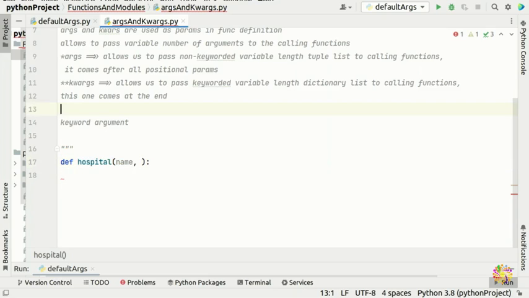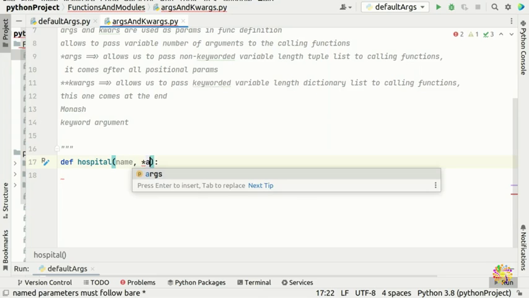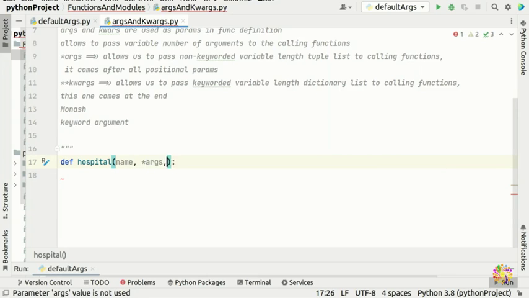For example, we put Monash, or you can put any other hospital you like, Washington Hospital, whatever hospital, but I like the name Monash. So it's a Monash hospital. We assume it's a Monash hospital. Now if we don't know how many arguments we're going to pass, we just put a star args, and you need to put a double star keyword args.